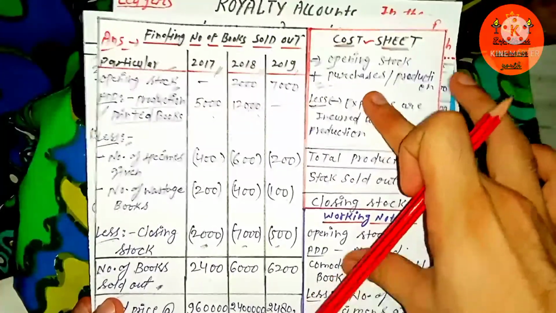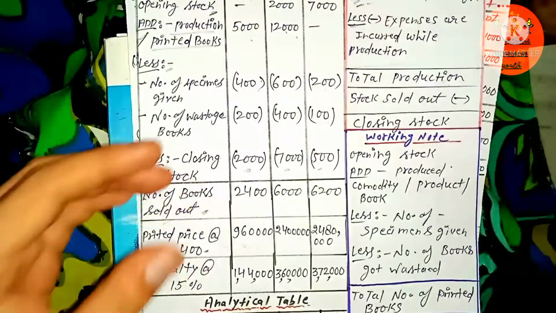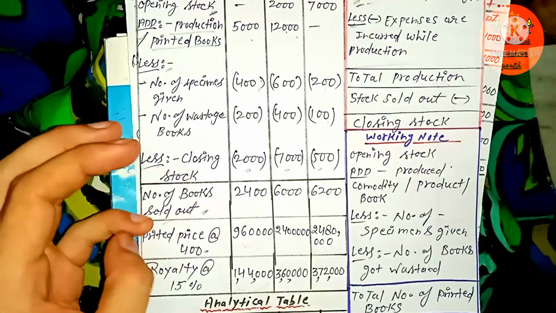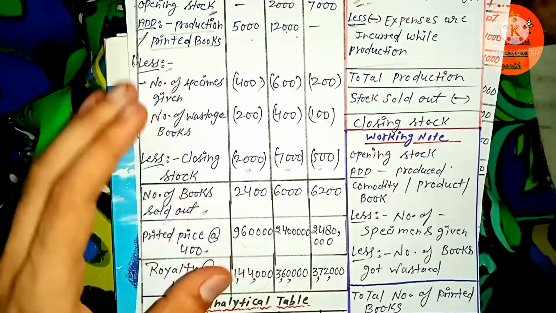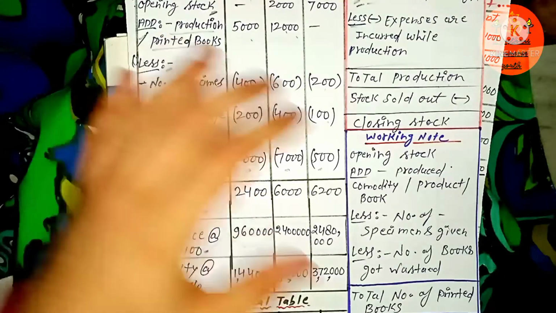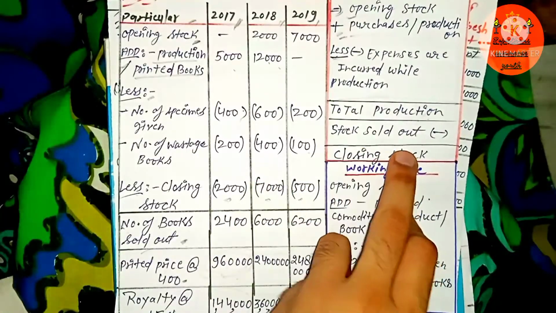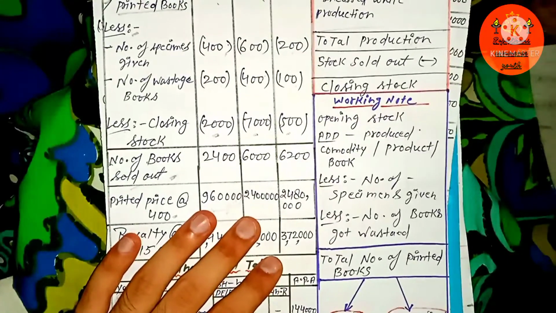So I have already mentioned to you the meaning of this cost sheet, and how it could be beneficial to figure out the closing amount, if you are not given it in the question and you are asked to pay royalty on the basis of the closing stock or the stock which is sold out. So while using that, you can simply figure that out.